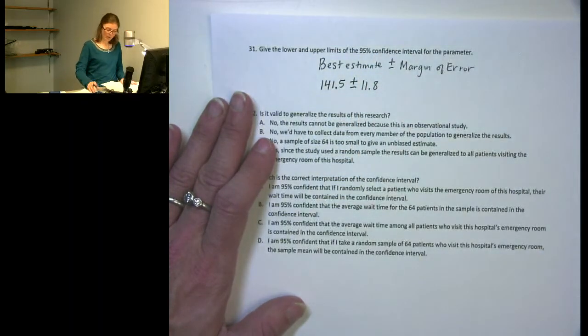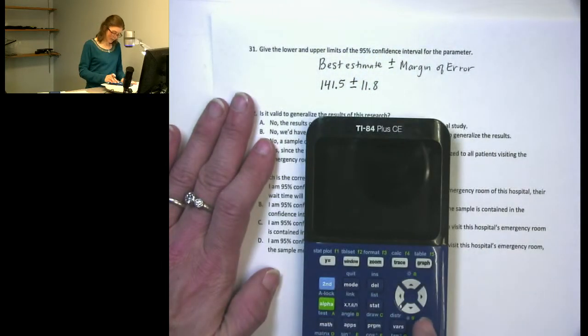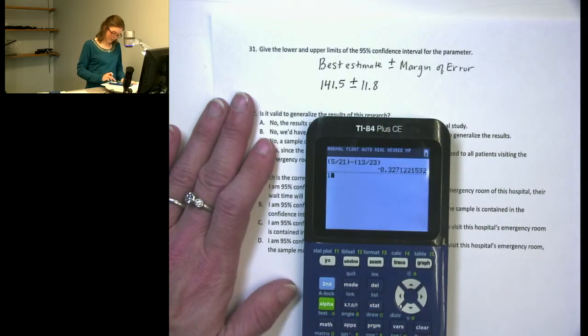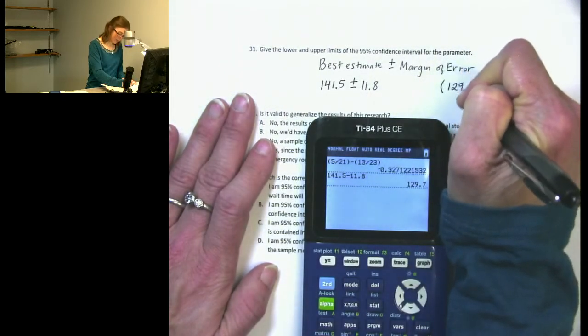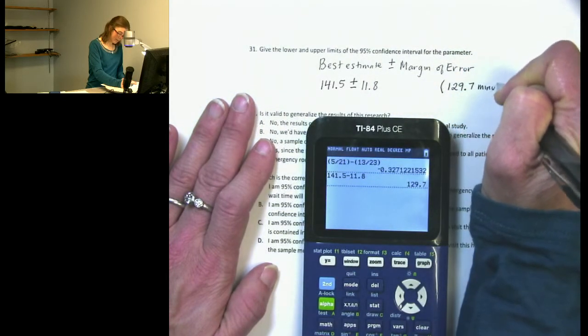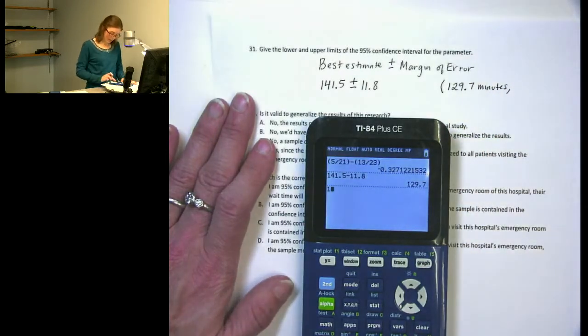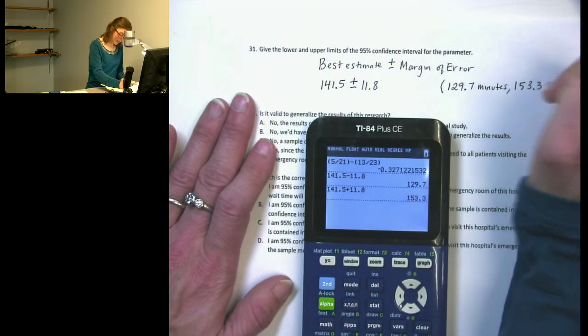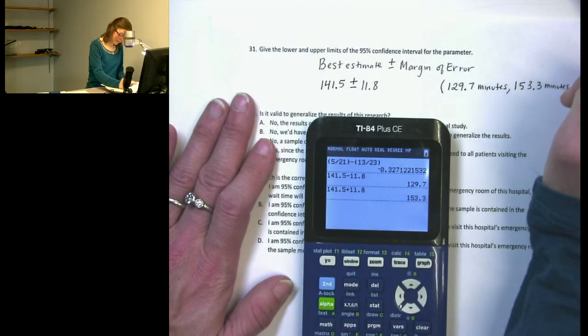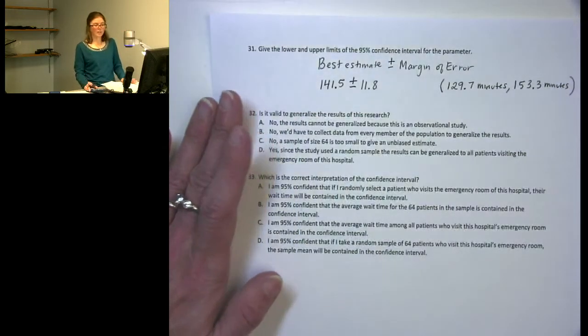So now if I do a little quick math here, 141.5 minus 11.8 gives me a lower limit of 129.7 minutes, and an upper limit, 141.5 plus 11.8, of 153.3 minutes. And there's my 95% confidence interval.